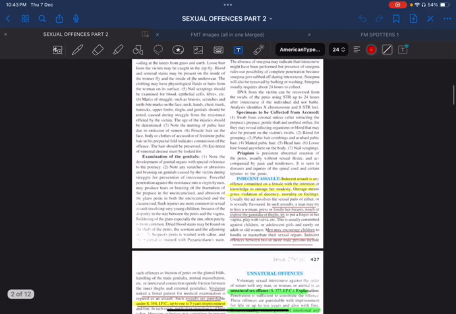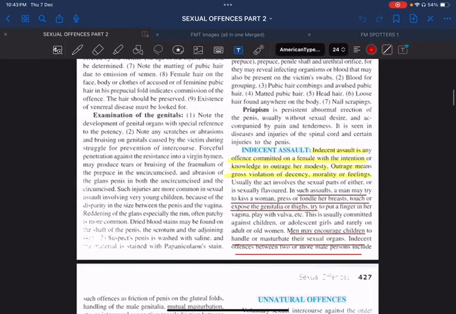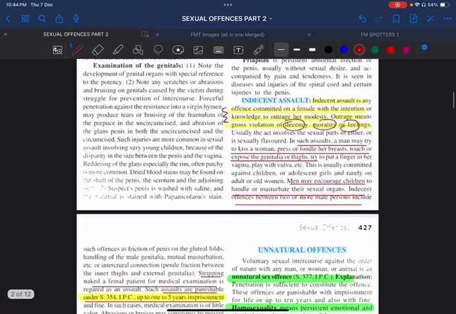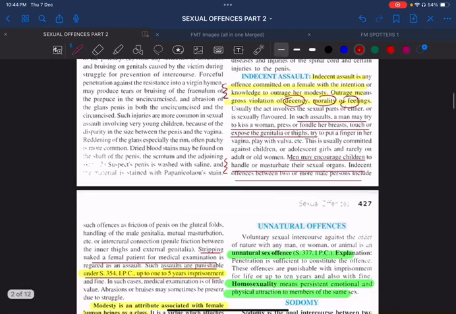So the first thing I want to discuss is indecent assault. What do you mean by indecent assault? It is an offense committed on a female with the intention to outrage her modesty. Outrage means gross violation of decency, morality or feelings. Here, a man may try to kiss a woman, press her breast, touch or expose the genitalia or thighs. Or men may even encourage children to handle or masturbate their sexual organs. This is also dealt with under indecent assault.